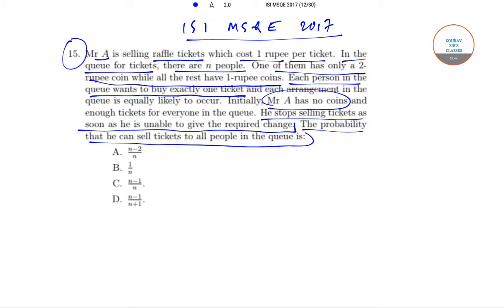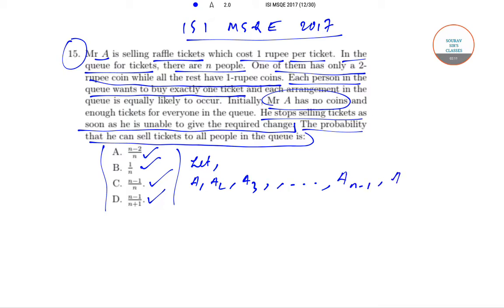This is the probability that we need to find out. The options that have been given are n minus 2 upon n, 1 by n, n minus 1 upon n, and n minus 1 upon n plus 1. So these are the 4 options. So what we'll do, let a1, a2, a3 up till an be the people.